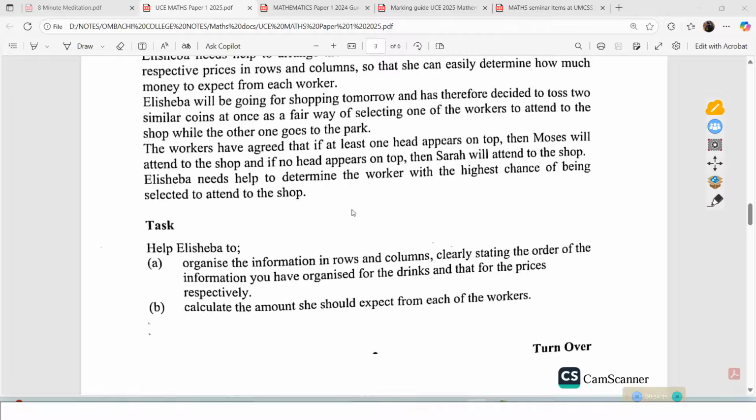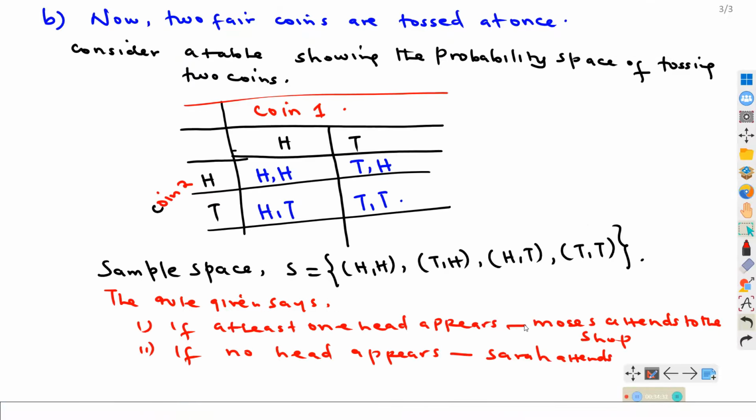Now, this is what we have. The workers have agreed that if at least one head appears, then Moses will attend. If no head appears, then Sarah will attend to the shop. So we need to determine the worker with the highest chance of being selected, which means next we need to look at the probability that at least one head appears, and then the probability that no head will appear. So let us first see the probability that at least one head appears.